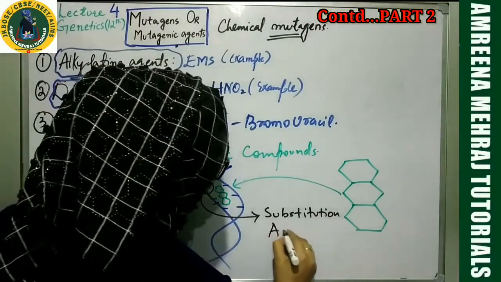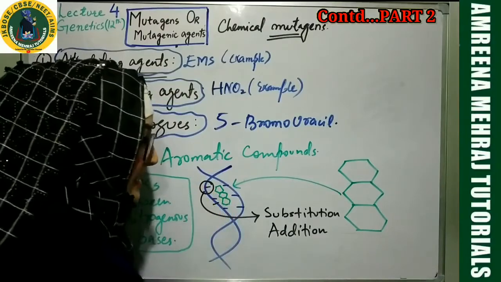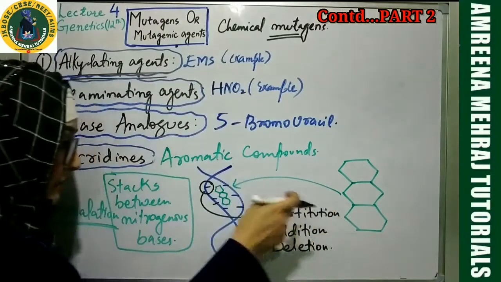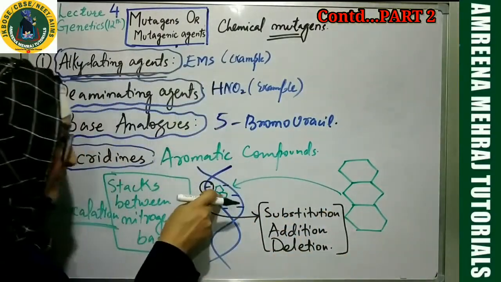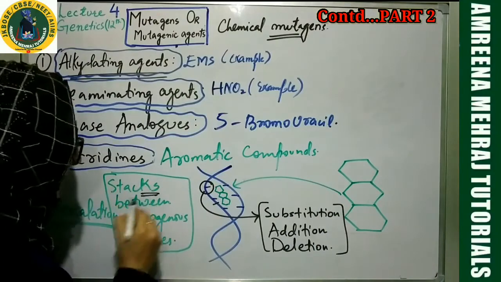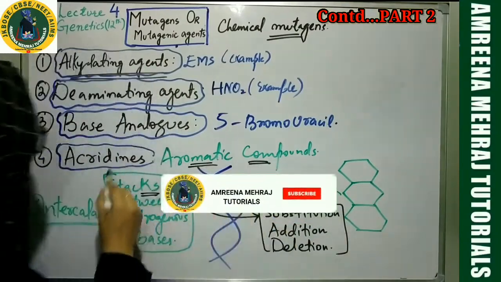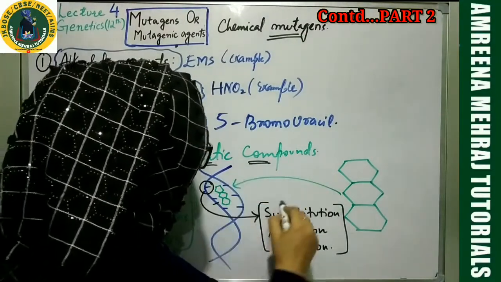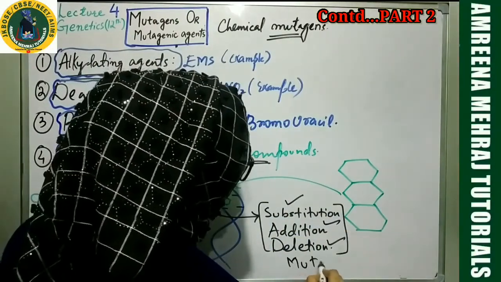You can see what is happening. Sometimes there's a chance the base will get deleted. You can see deletion type of mutation happening. What is the causative agent for these three changes? It is the incorporation or the stacking of the aromatic compound. Which aromatic compound are we talking about? They are the acridines. So they make the DNA prone to substitution, addition, deletion. All of these are mutations.